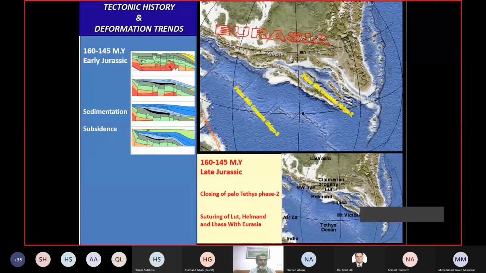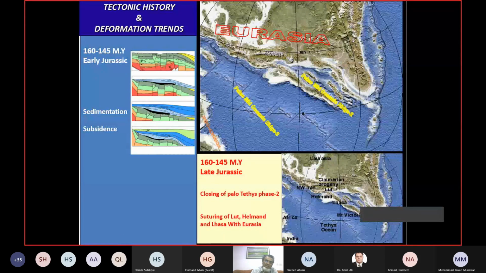By the early Jurassic stage, the Sumerian block collided with Eurasia, and the ocean floor, the Tethys Sea phase 2, closed and was sutured. Again, sedimentation and subsidence were a part of the activity that happened in the northeastern margin of the Indo-Pakistani plate.